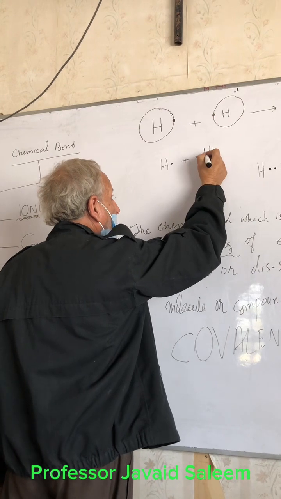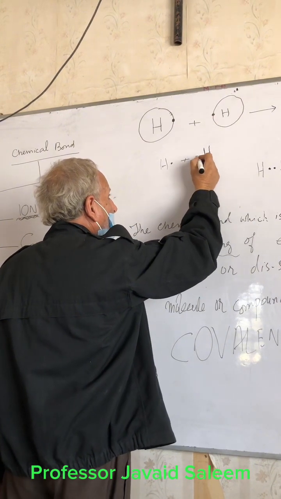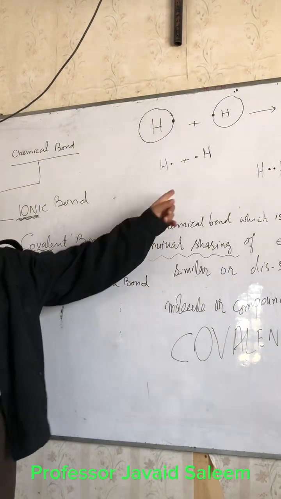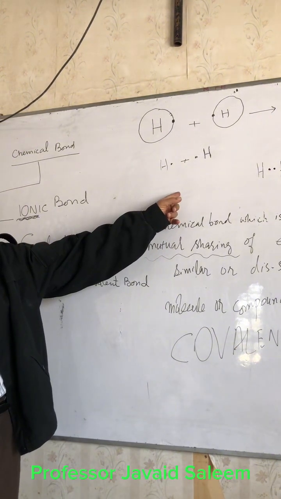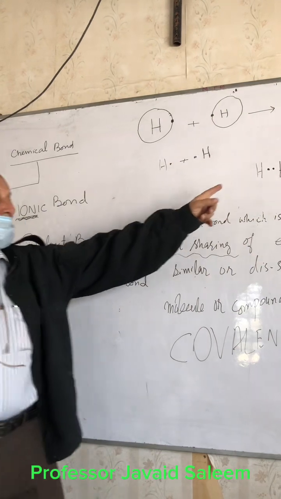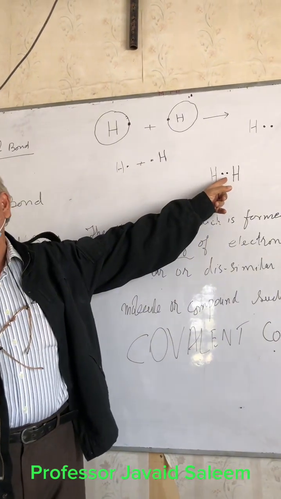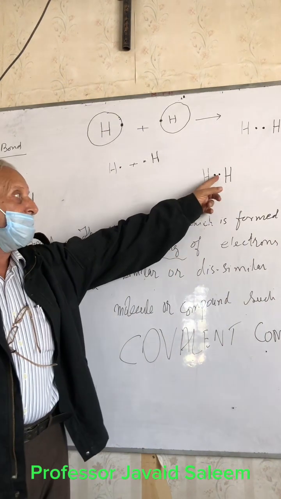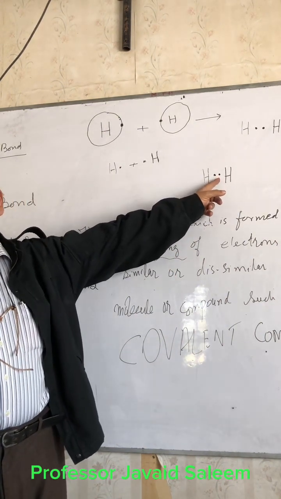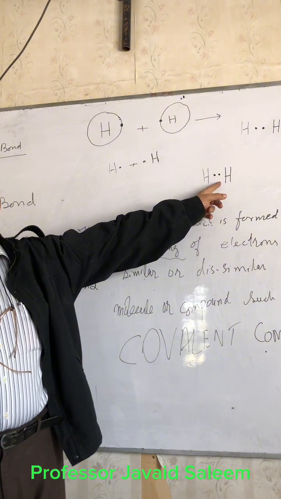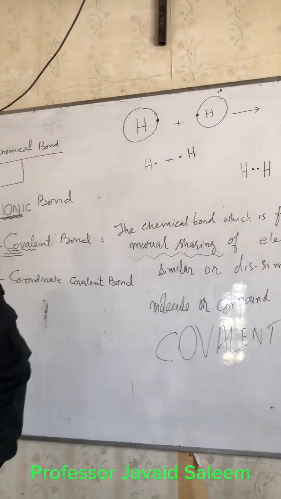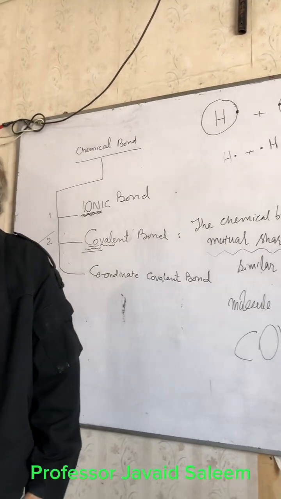There are 3 classifications of electron. At this stage, the electron is unshared, unpaired. But this is a shared pair. You can speak with me. Shared pair of electrons. So this is a covalent bond. Till now, we discussed bonds between similar atoms.